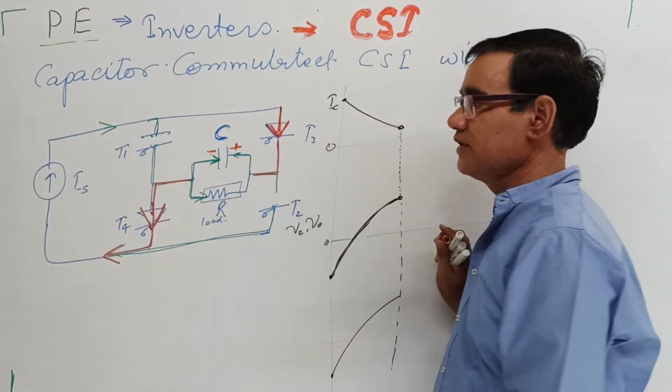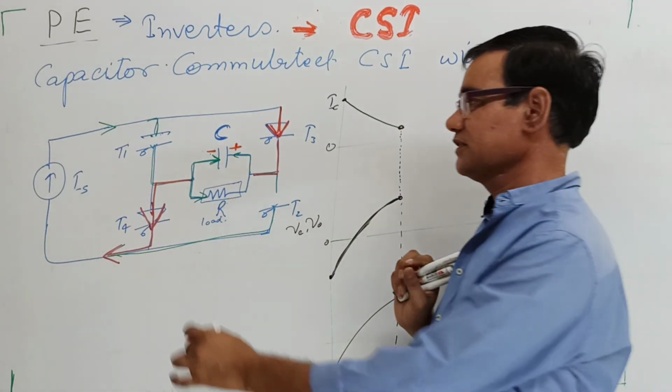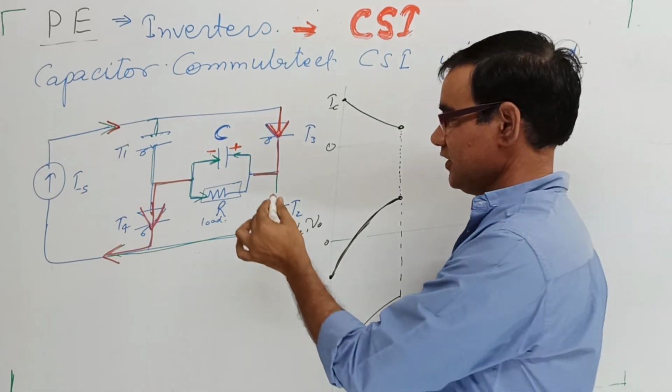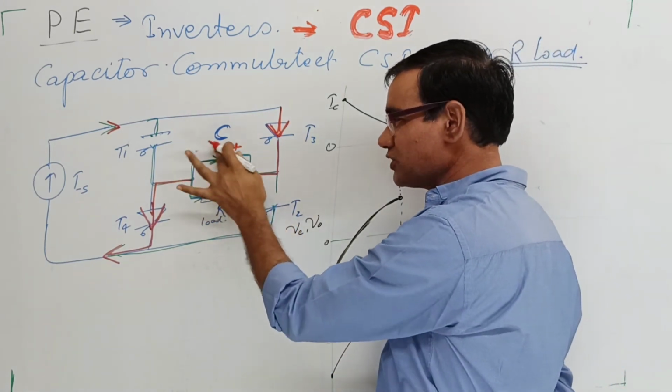So there is a flow of current like this. This is the direction of current. Due to this direction of current, the capacitor is reversely charged.